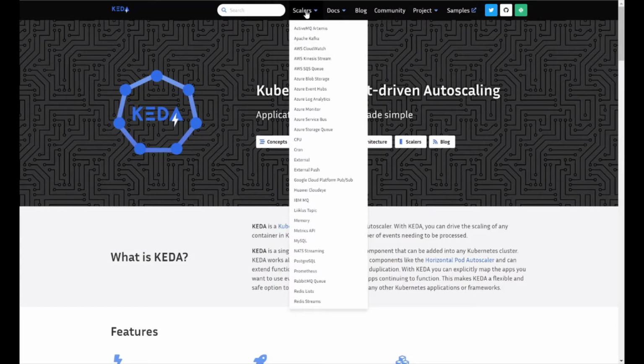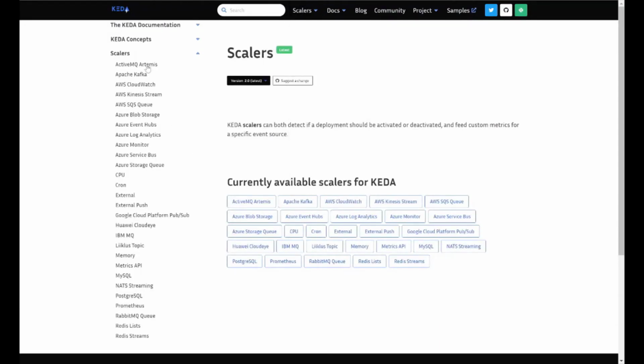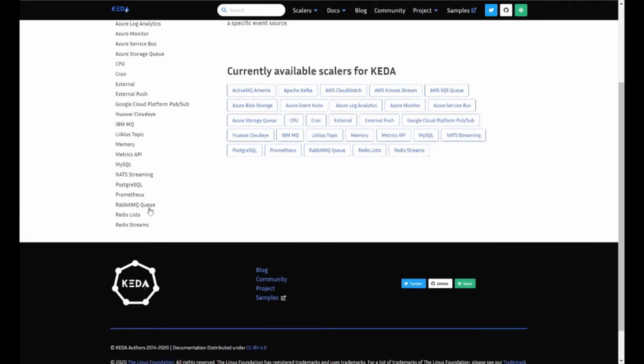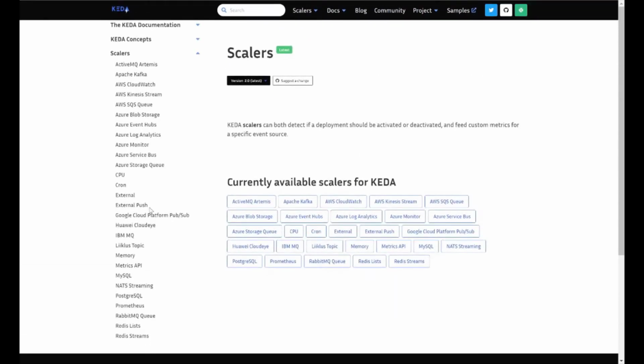If you see here, there are multiple scalers available. They are ActiveMQ, Apache Kafka, AWS, Azure, CPU, IBM MQ. There are multiple scalers that are available for KEDA.